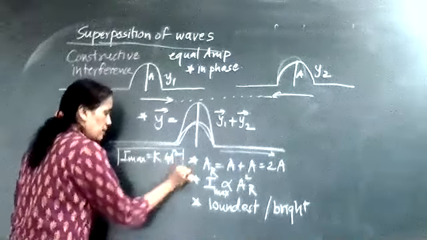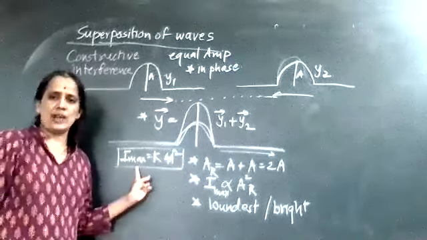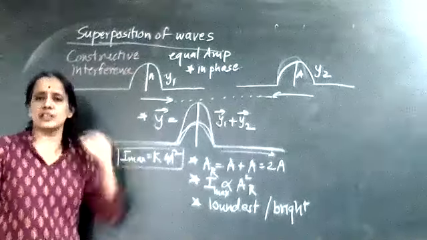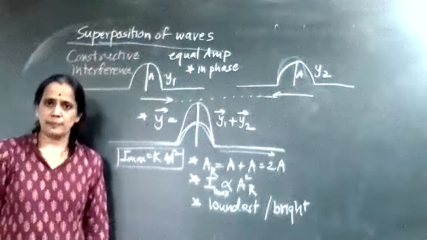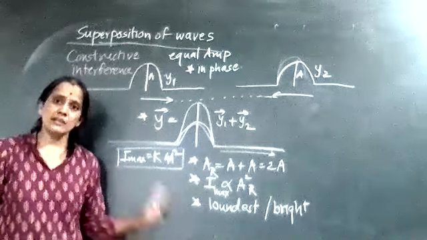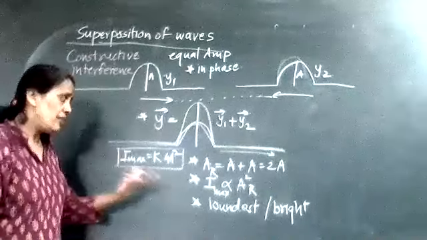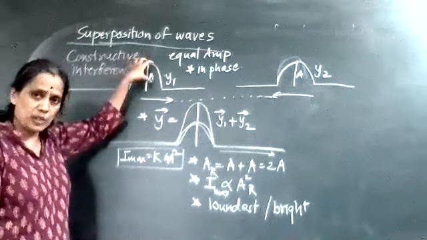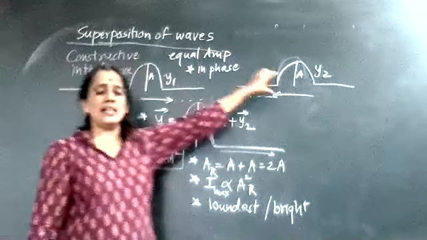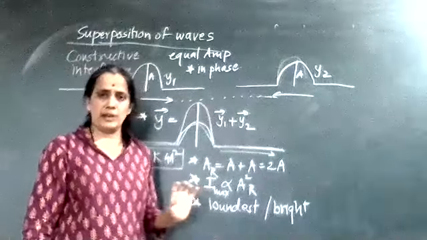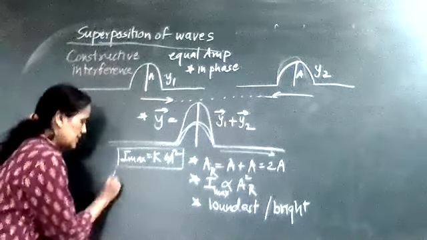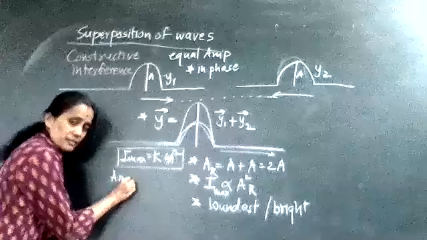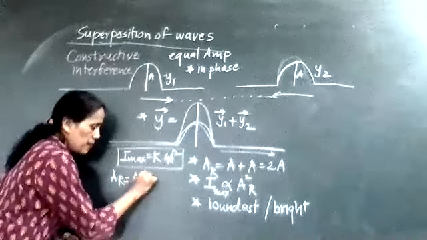This is nothing but my maximum intensity value during constructive interference if the amplitudes are the same. But if the amplitudes are different, the first wave has amplitude A1 and the second wave has amplitude A2. If so, AR will become A1 plus A2.